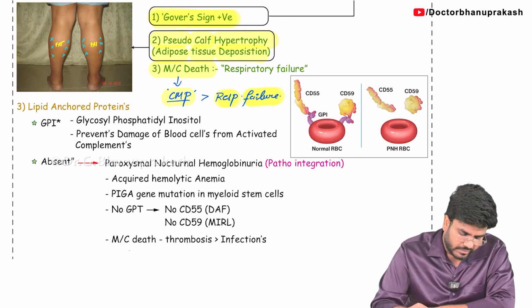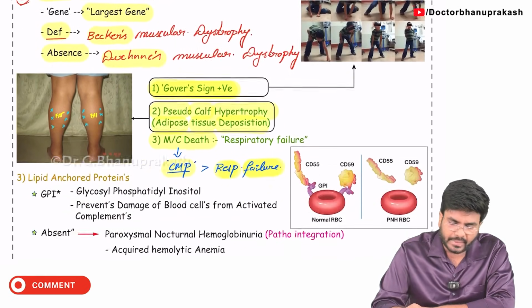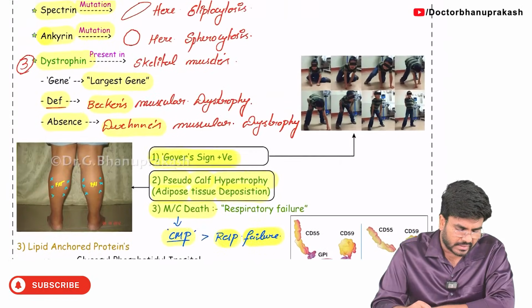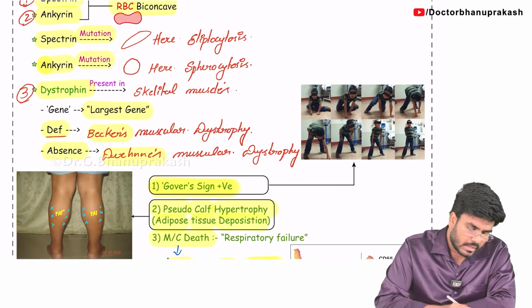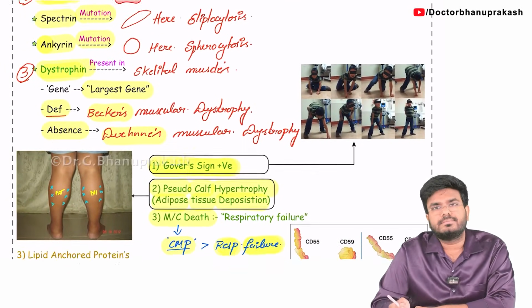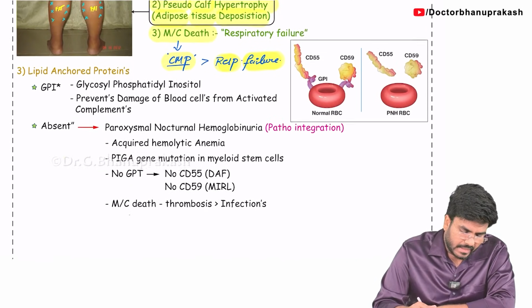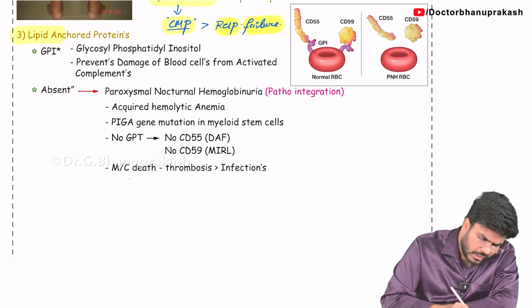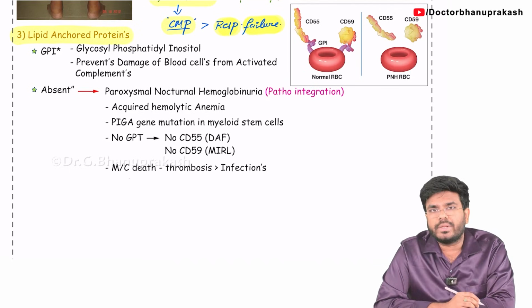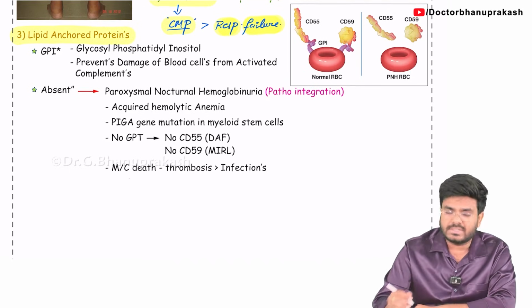Okay, so now with this, what have we completed? We have completed peripheral proteins. Repeat, guys: what are the three important peripheral proteins that I have taught you? Spectrin, ankyrin, dystrophin. Okay. Next, let's see the third type of proteins in the cell membrane, called the lipid anchored proteins.